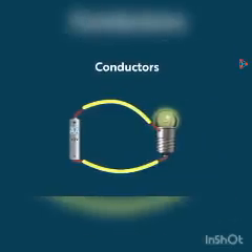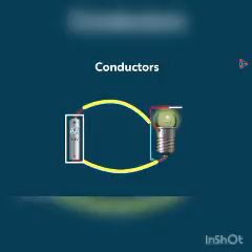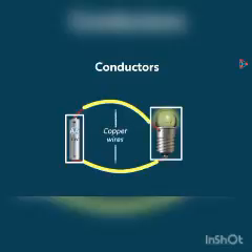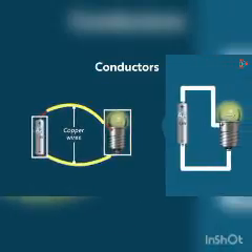We have seen this simple circuit in the previous video. Here, a 1.5 volt cell is connected with a bulb which can be between 3 to 4 volts with the help of copper wires. So here I told you that the movement of electrons is from the negative terminal of the cell to the positive terminal. But however, by convention, the direction of electric current is taken to be from the positive to the negative one.